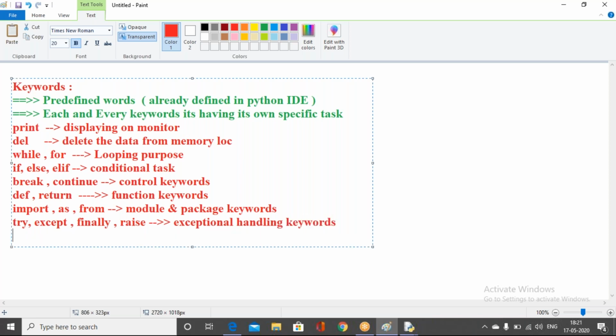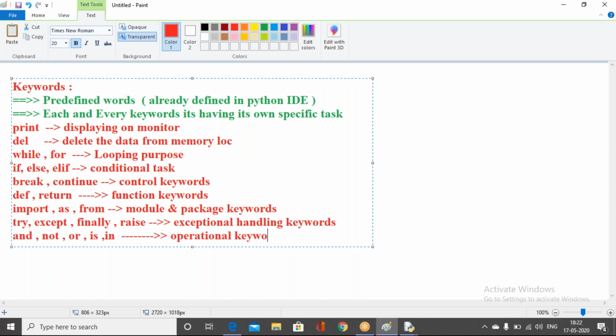Next are the and keyword, not keyword, or keyword, is keyword, and in keyword. These are the keywords we use as operators. These keywords are used to do some kind of operations, so they are operational keywords.